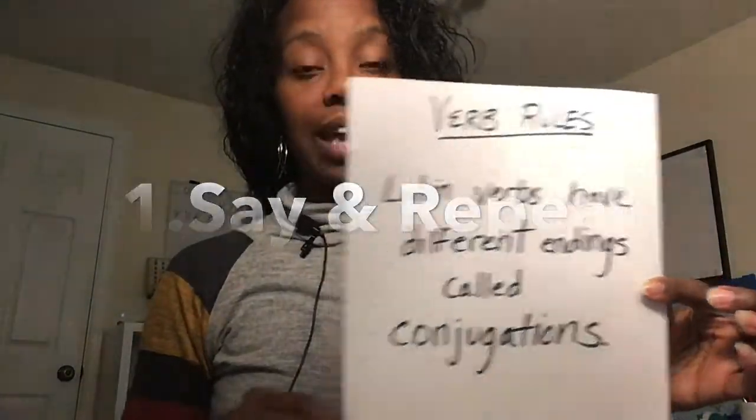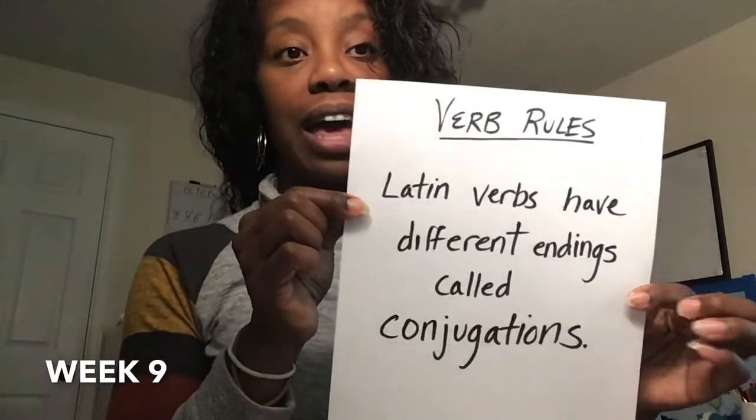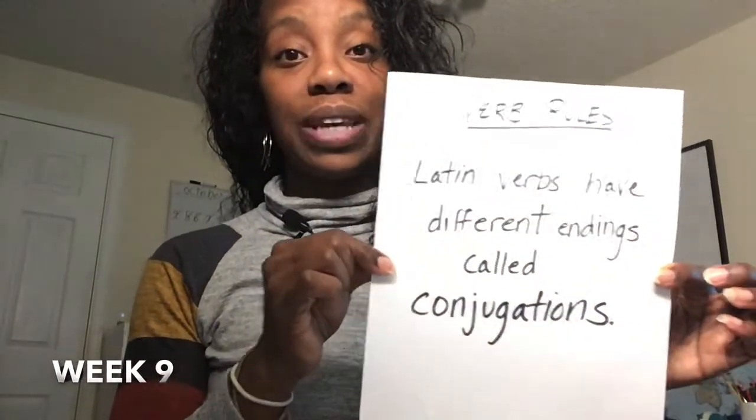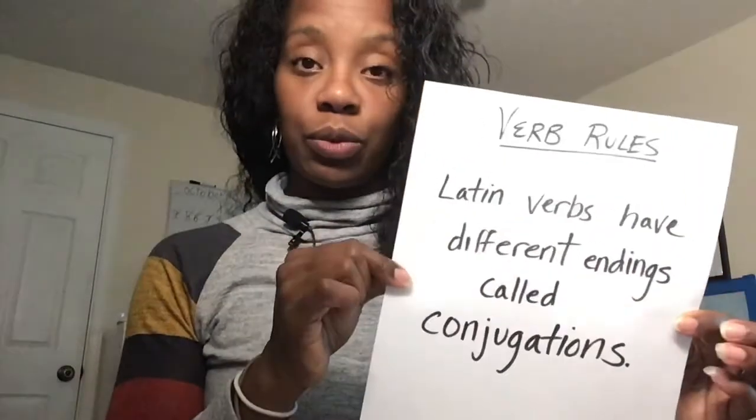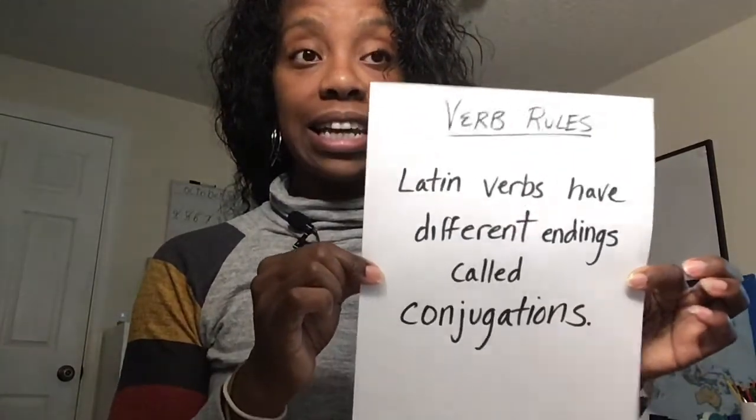Okay, and so we just say and repeat. Verb rules. Latin verbs have different endings called conjugations. And then we'll repeat it. Okay, and we do that for every week. This is week 9. We'll also do it for week 10.